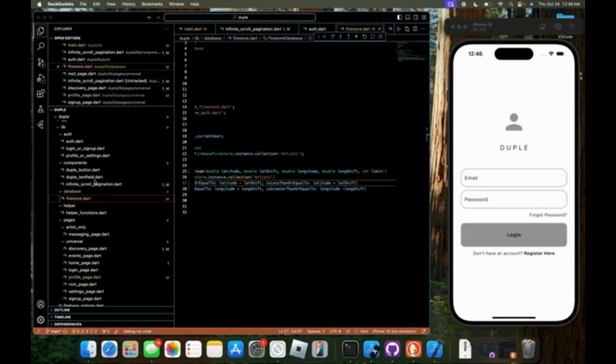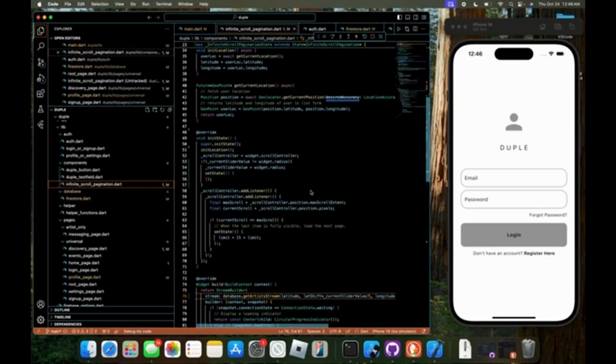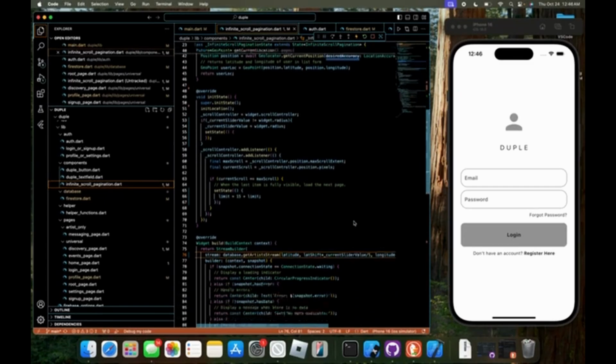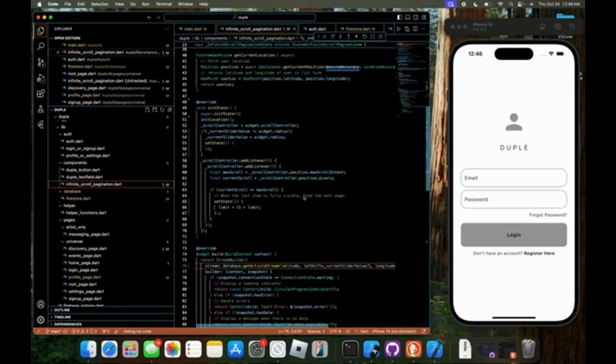And then over here, this is basically a really dense piece of code that is building the scroll function. It displays the username and 2 genres of the artist, and just refreshes to get more data when we scroll to the bottom or when we change our radius slider.